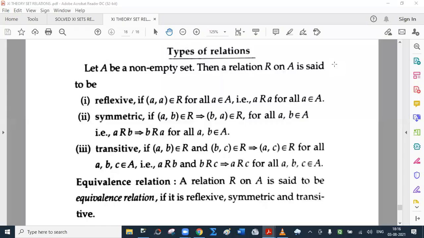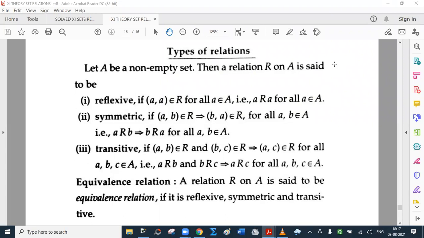Yesterday we discussed types of relations. Let A be a non-empty set, then a relation R on A is said to be reflexive if a is always related to a for all small a belonging to capital A. It is symmetric if a related to b implies b related to a for all a and b belonging to set A. And it is said to be transitive if for all a, b, c belonging to set A, if a is related to b and b is related to c, that implies a is also related to c.